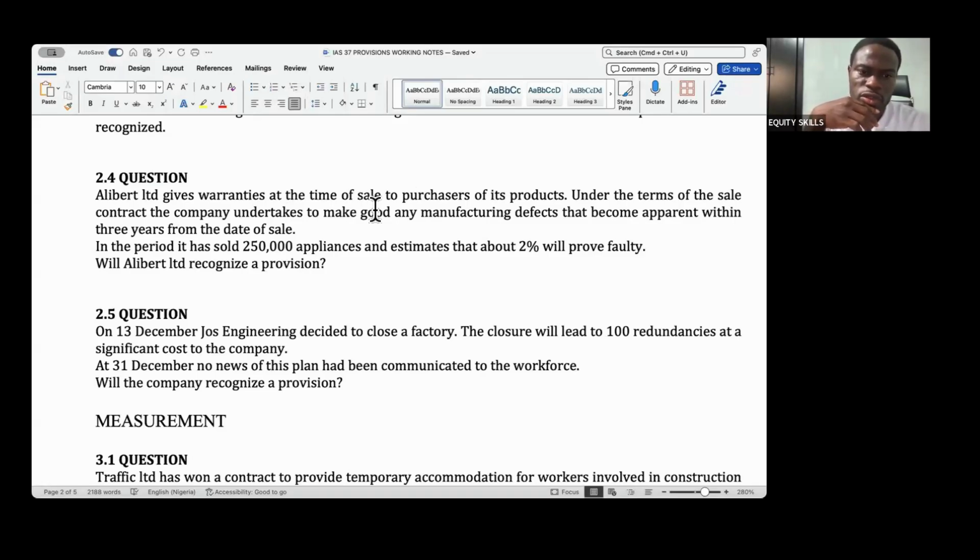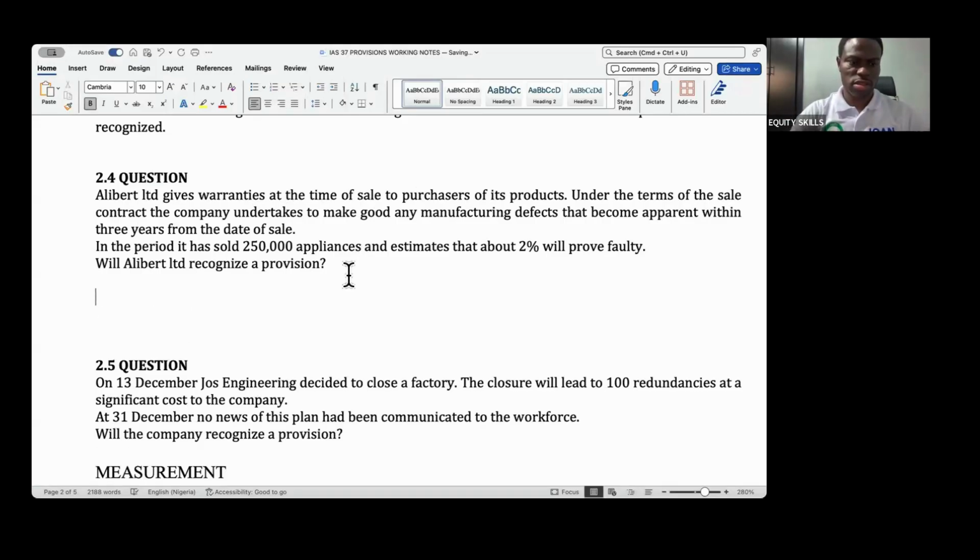In the period it has sold 50,000 appliances and estimates about 2% will prove faulty. Will Alibaba recognize a provision? Can we attempt this?